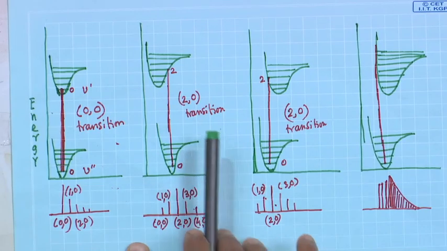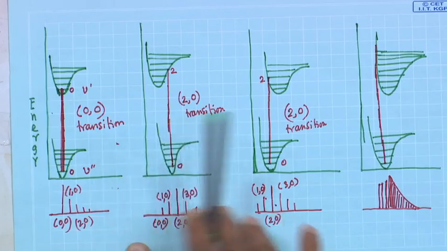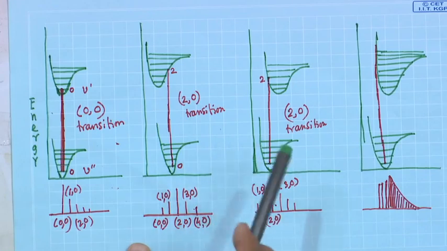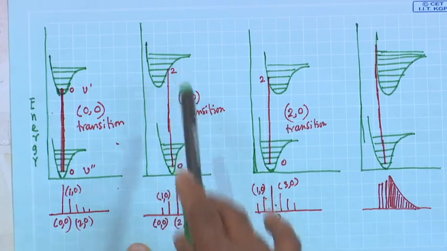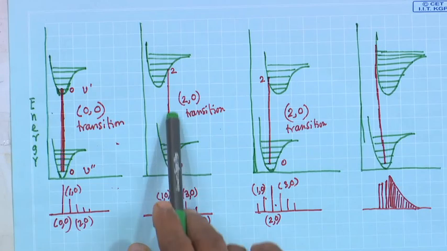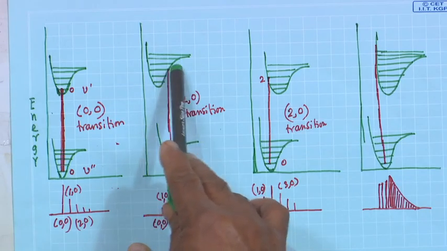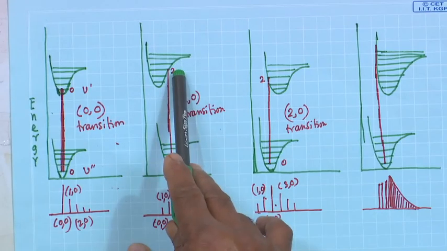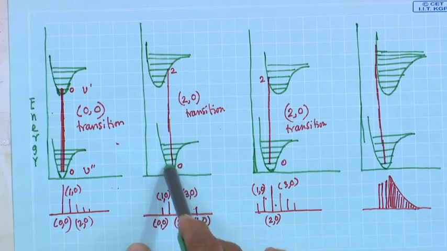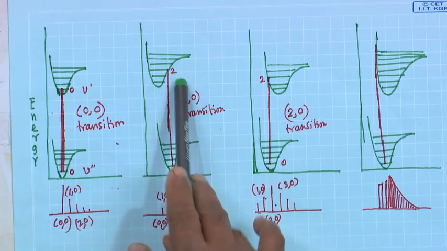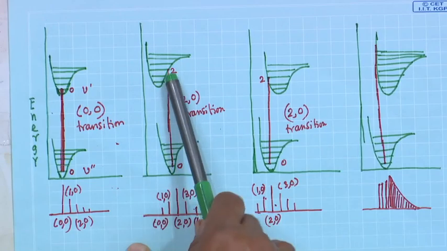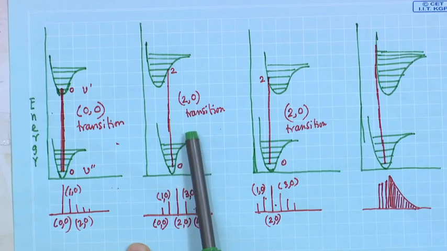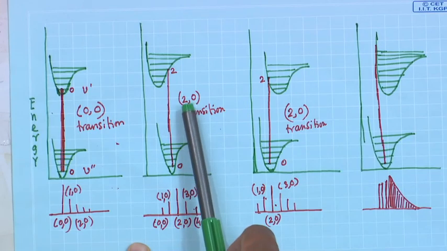We considered that there will not be any change in the internuclear distance. So, now starting from 0, if we draw the vertical lines, it is cutting this at V dash equal to 2. Okay. So, this is the maximum probability, at V dash equal to 2, and this basically will have the maximum probability of transition.